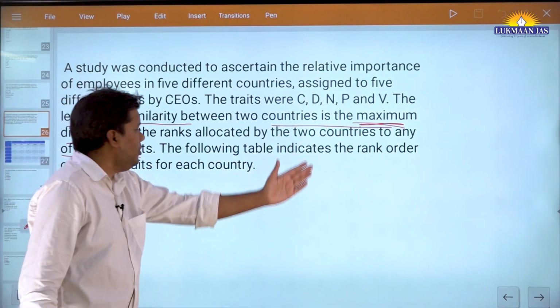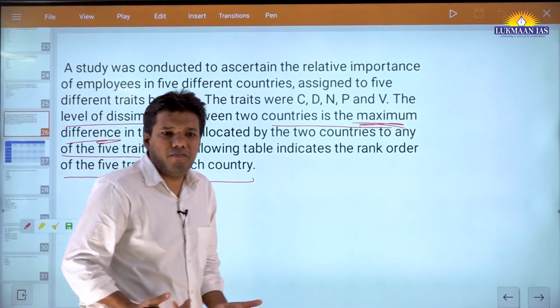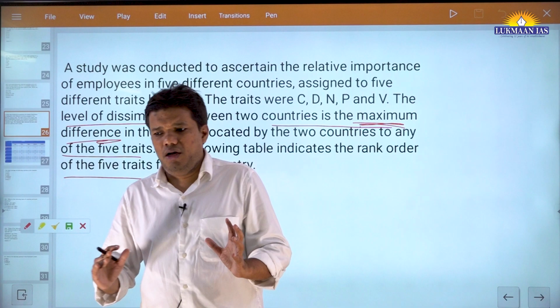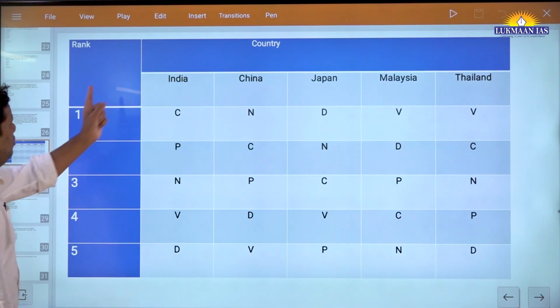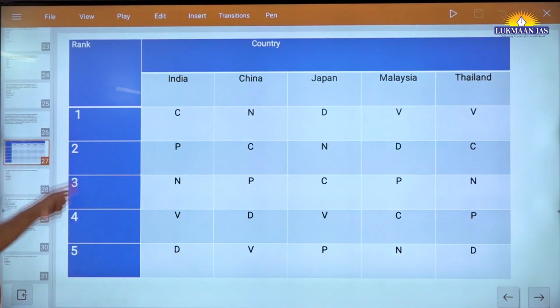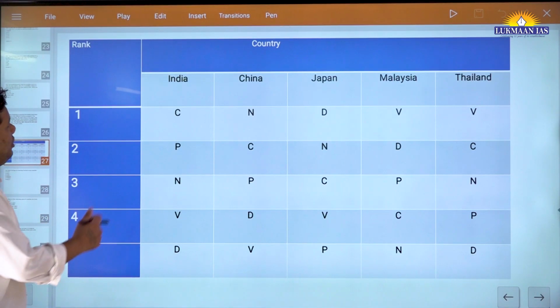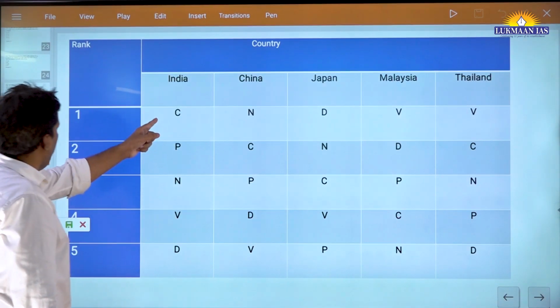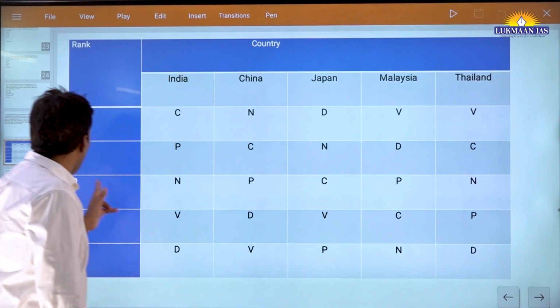The following table indicates the rank order of the 5 trades for each country. See even the wording of this question. Let's say tomorrow you join services, you read any policy, you write any policy document. So rank order and dissimilarity, these kinds of words you have to familiarize yourself with. Now this is the table they have given. This is the country and these are the ranks. You can see 1, 2, 3, 5. Let us read this table. For India, the maximum rank is to C, P has the second rank, like that. Similarly, for Malaysia, P is rank 3.